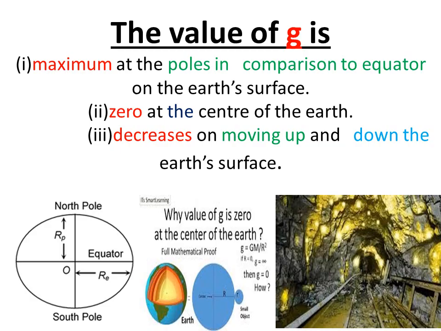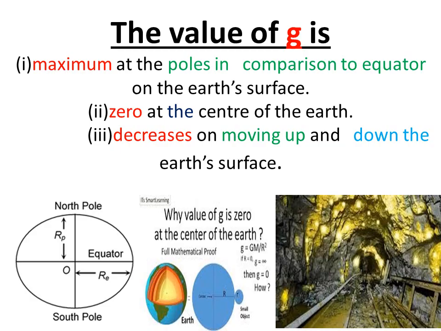Inside the mines, a coal mine is shown in the last figure, and this is below earth's surface, 5 to 7 kilometers or 9 kilometers below earth's surface. Therefore the value of small g decreases if it is experimentally measured with the help of a spring balance.